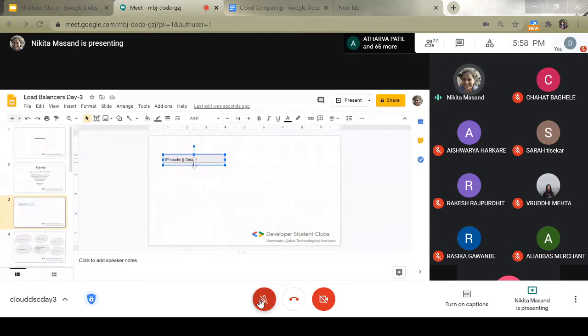This is a deep concept, and I'll just give a very brief overview. So this is an IP packet. The header holds the source IP address of the computer and the destination IP address, and then the data. Because of the size limitations of the packet, all my data cannot go into this one packet. I need multiple such IP packets.